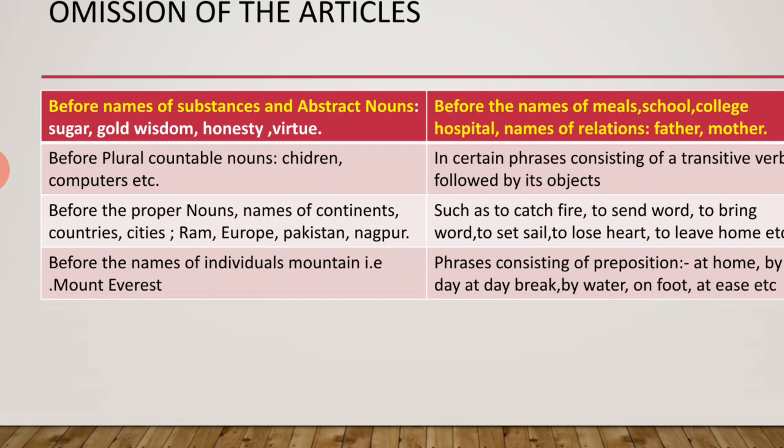Before the name of an individual mountain: suppose the mountain's name is the Himalayas. As I have already told you in the previous lecture, we use "the Himalayas" because it is a series of mountains, not a single mountain. That is not the name of a single mountain. And here Mount Everest is the name of a single mountain. K2 Godwin Austen, that is the name of a single mountain. When we use the name of a single mountain, never use an article before that.